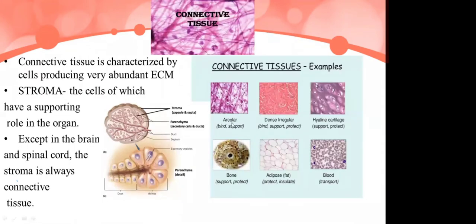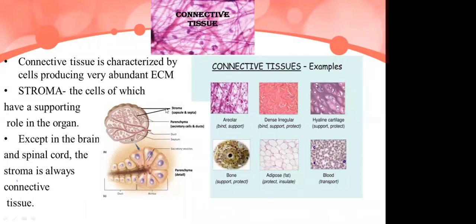Then the connective tissue. These are the different types of connective tissue. When we take a particular organ, that organ is made up of parenchyma. Parenchyma means a group of epithelium performing a particular function, and this is an example of a gland. A section of gland has been shown here, and these are the parenchyma which perform the function, that may be absorption or secretion.